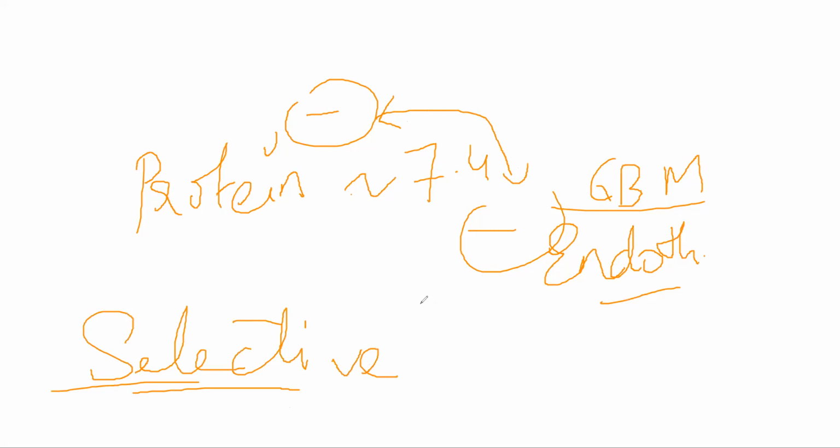Now this starts off because of whatever reason, let's suppose your GBM and your podocytes that are present here, okay, they are having holes inside their structure. So let me draw it this way. This GBM, let's suppose this is your GBM, and it is having small holes present inside it.